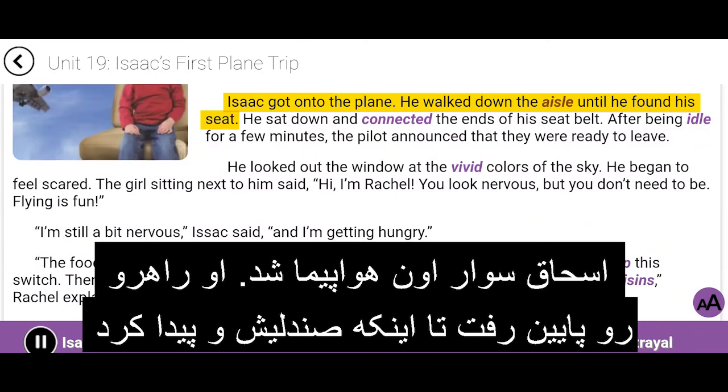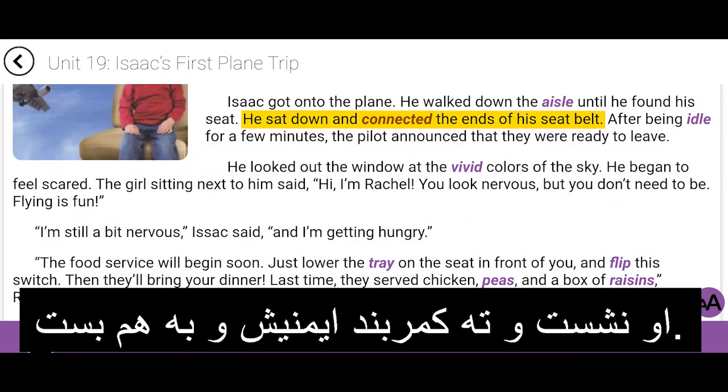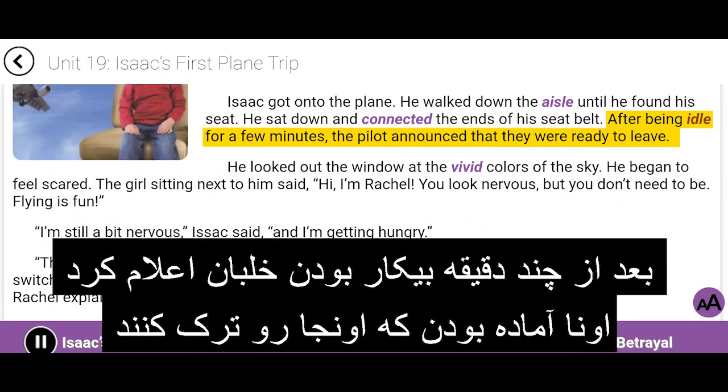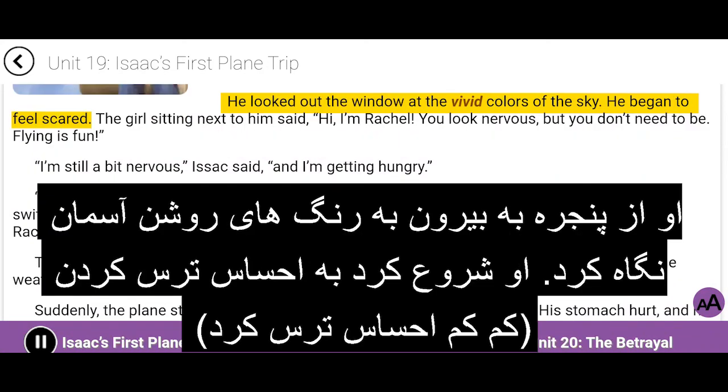Isaac got onto the plane. He walked down the aisle until he found his seat. He sat down and connected the ends of his seatbelt. After being idle for a few minutes, the pilot announced that they were ready to leave. He looked out the window at the vivid colors of the sky. He began to feel scared.